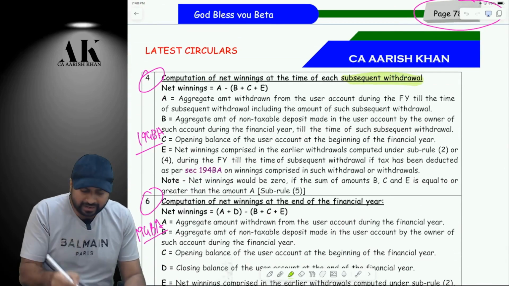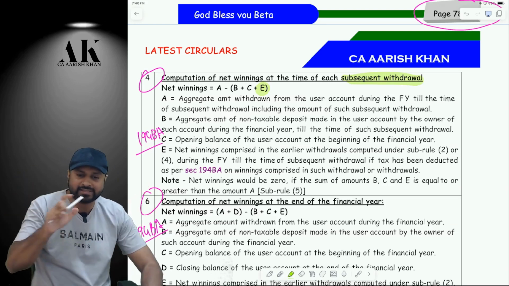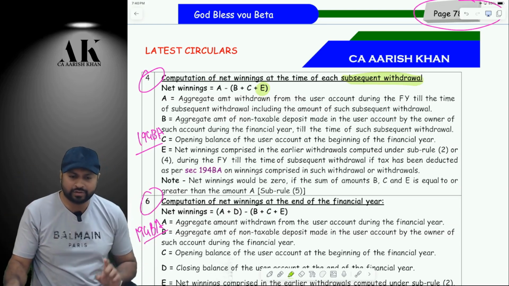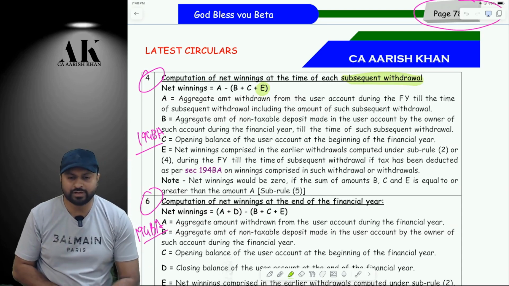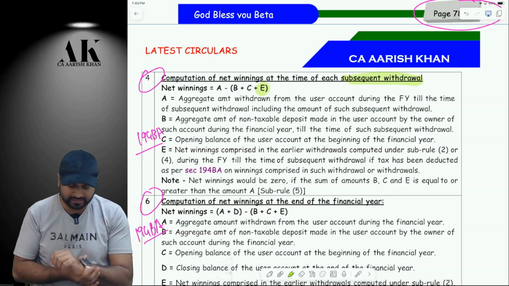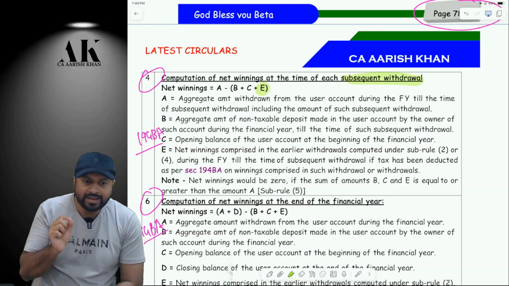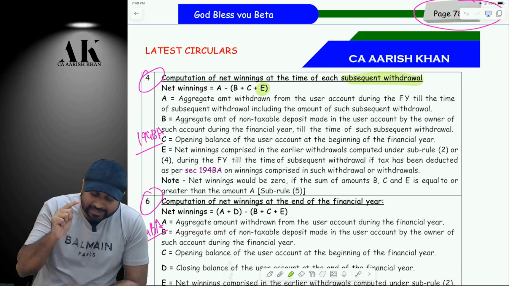In this formula, everything is the same. Just one addition has been made. See on the board, E has been added. The rest is the same. What is E? That I will explain to you. But A, B and C are the same only. Are you clear? Now, what is E? Let me read what is E. Shall I? Net winnings comprised in the earlier withdrawal.